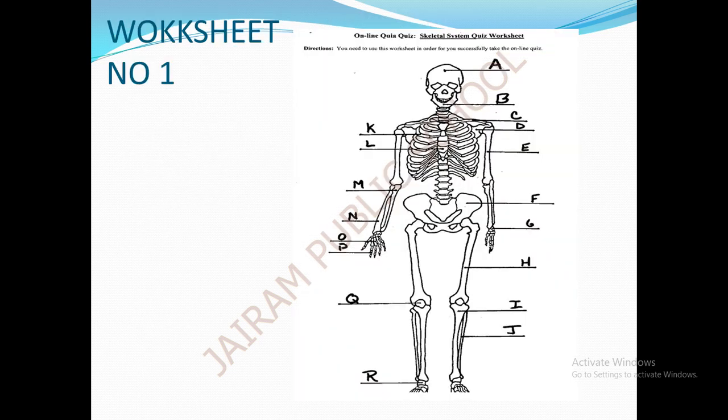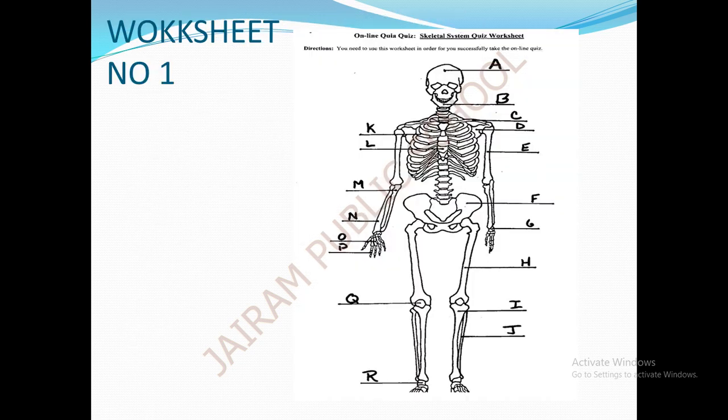Part B. It is the lower jaw. See, this is the lower jaw of the skull. This is the only movable bone in the skull.